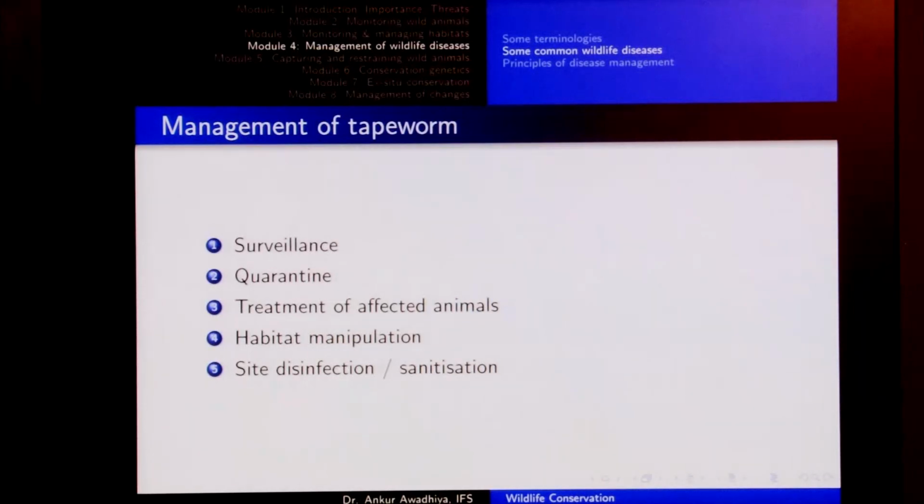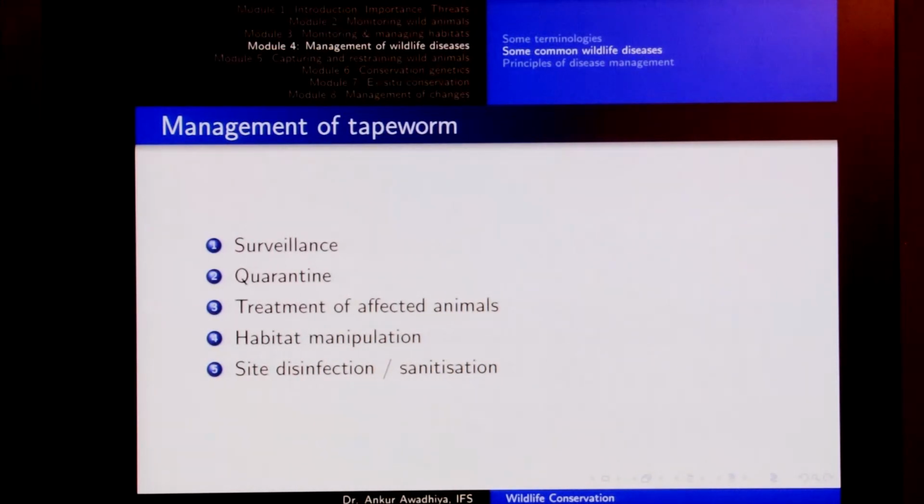Then treatment of affected animals. Now, treatment of affected animals is possible in the case of those animals that are kept in captivity. So, when we talk about things like temple elephants or camp elephants or zoo animals, or those animals that are kept in a captive breeding facility, they can be treated, but often treatment in the wild situations is difficult. So, treatment of affected animals if possible.